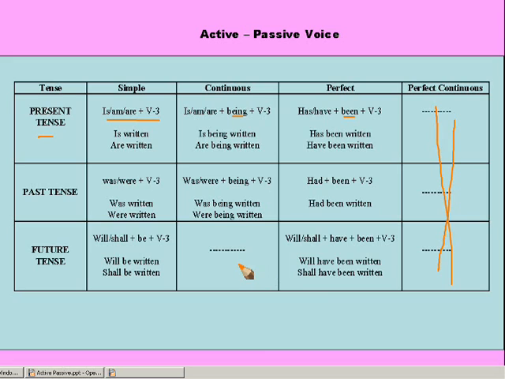So there are 4 tenses in all in which the passive construction is not possible: present perfect continuous tense, past perfect continuous tense, as well as the future perfect continuous. And there is one more tense, that is future continuous tense, which does not have a passive construction. So this is all about active voice and passive voice.